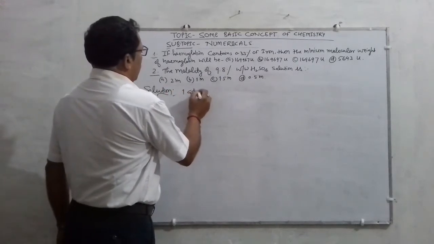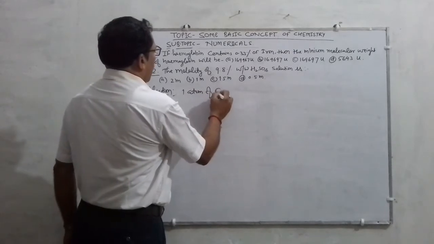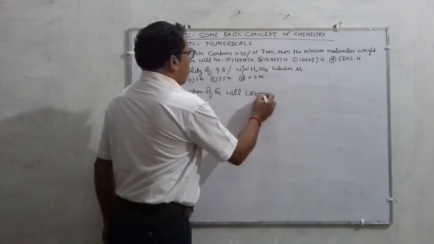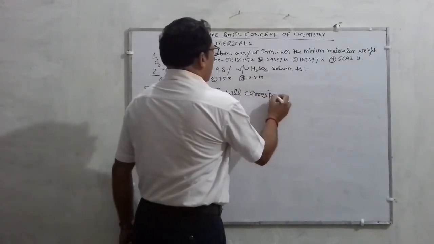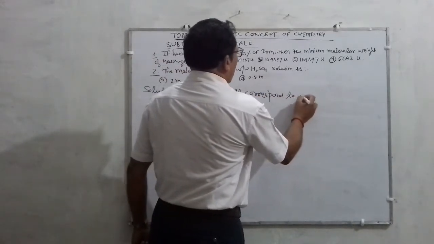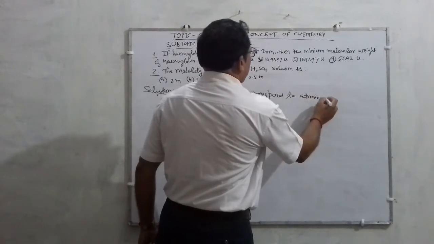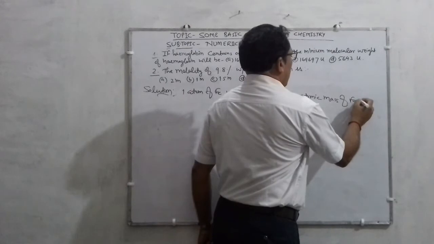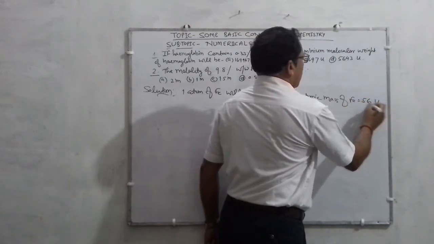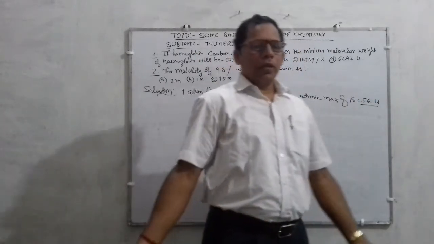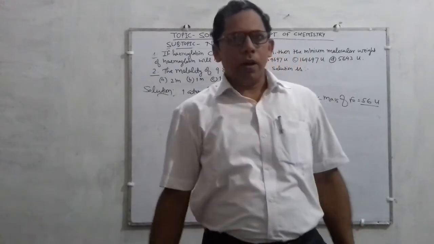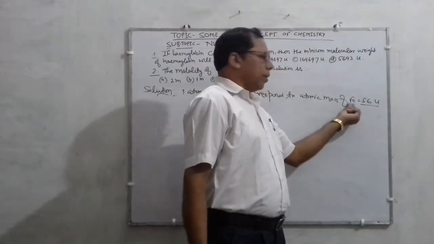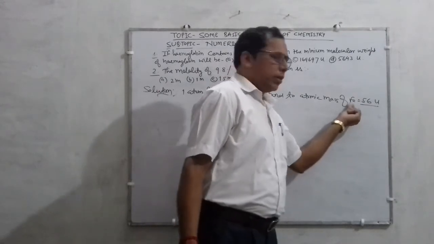One atom of iron will correspond to the atomic mass of iron, that is 56 u. As you know, u is the unified mass or atomic mass unit, which represents the atomic mass of the concerned element.